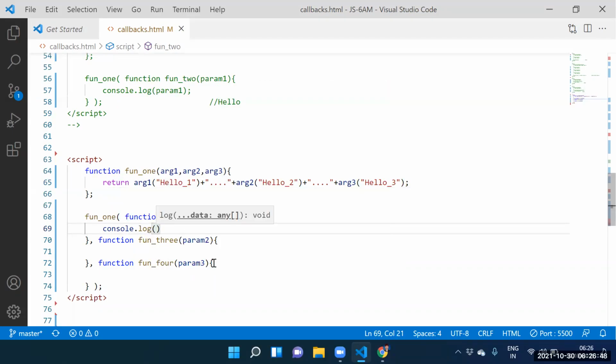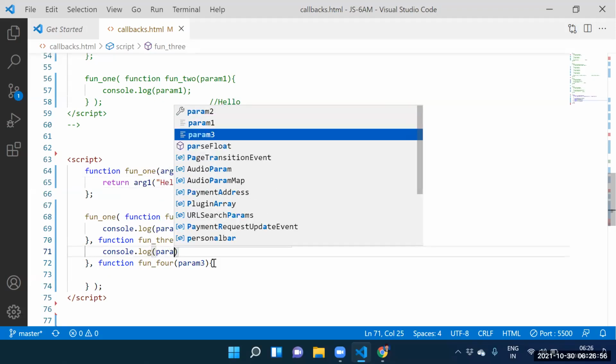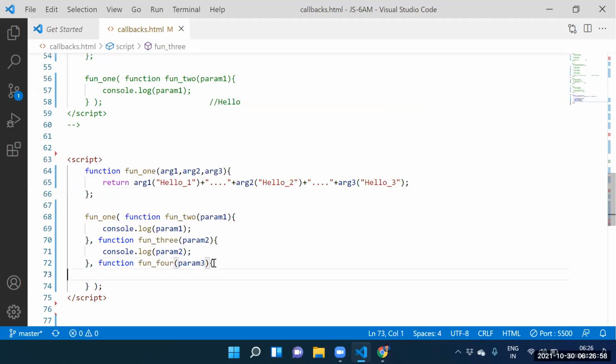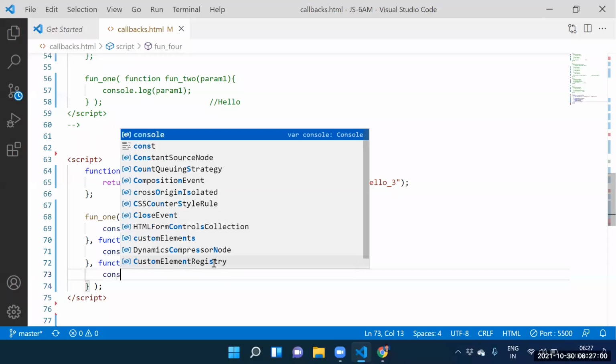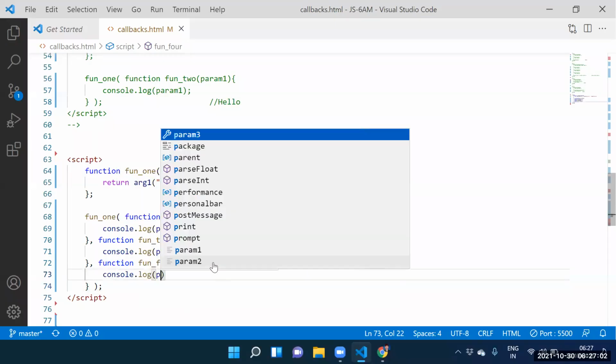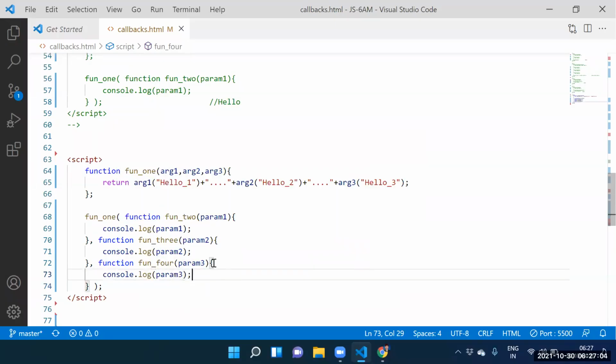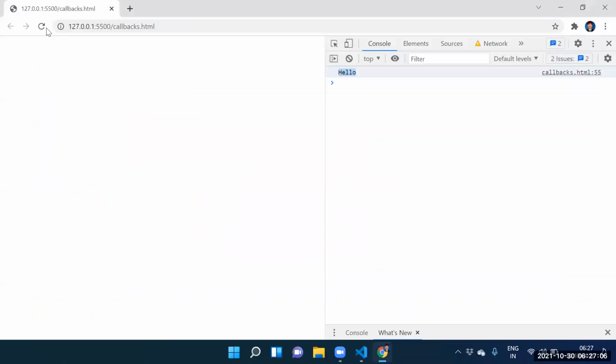Console.log off. See this one, parameter 1. Next one, console.log off. Observe this one. What did you want to pass? Parameter 2. Guys, console.log off. What did you want to pass? Parameter 3. Now we got the output here. Output is hello 1, hello 2, hello 3.